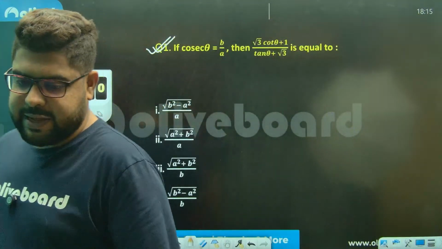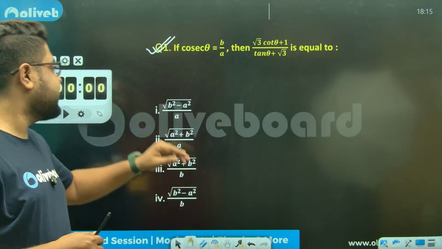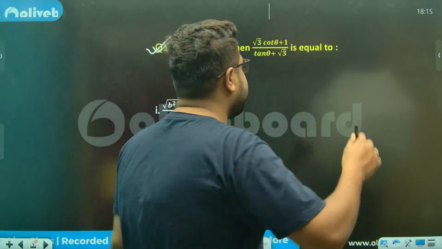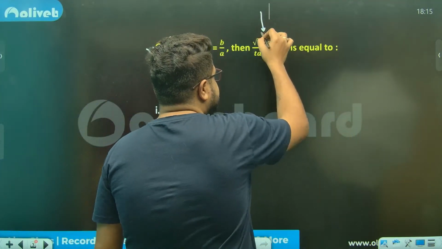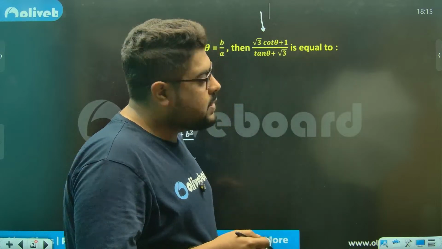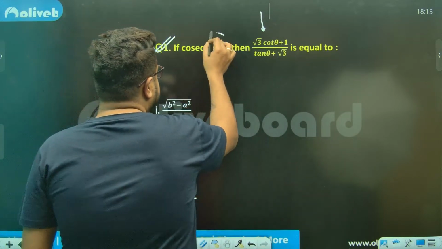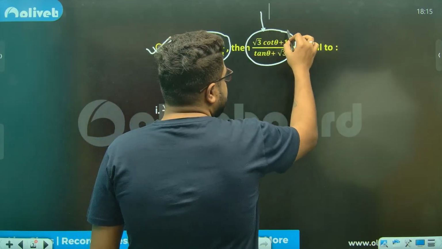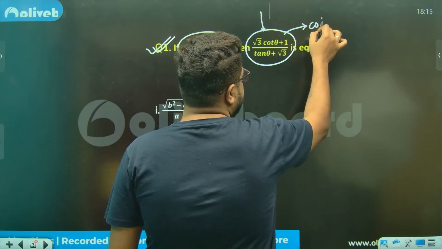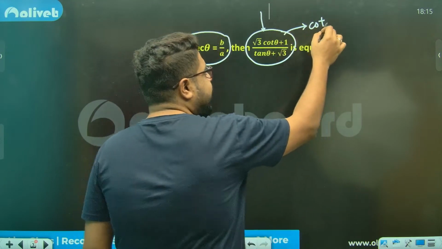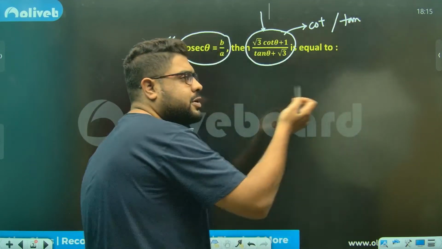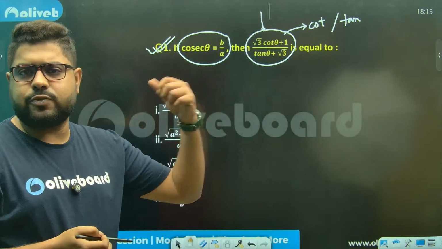Time is up, but I haven't got any answers yet. This is also a PYQ, a question which has already been asked in Tier 2. Cosec is given to us, and to answer this question we need cot, because if I can find cot, the reciprocal will be tan. So it's very easy to find.